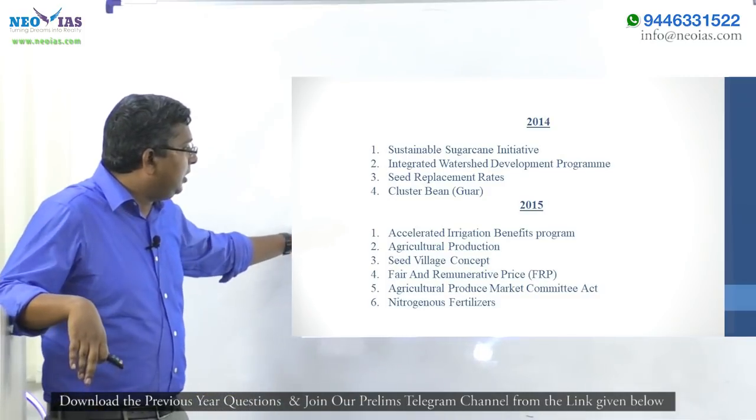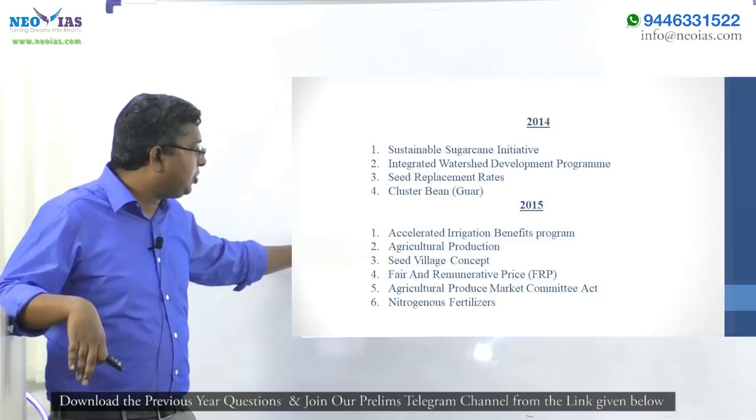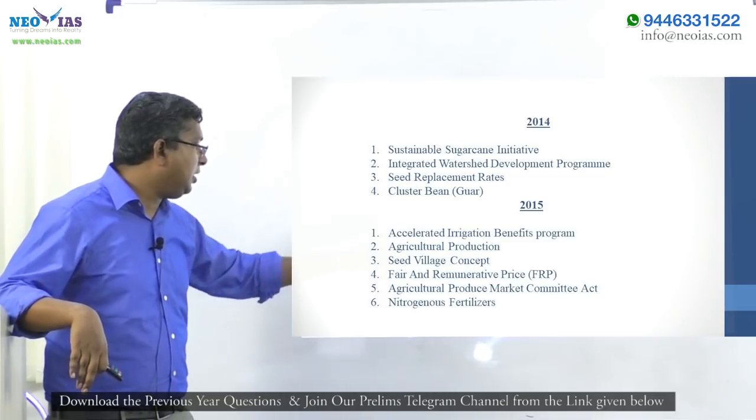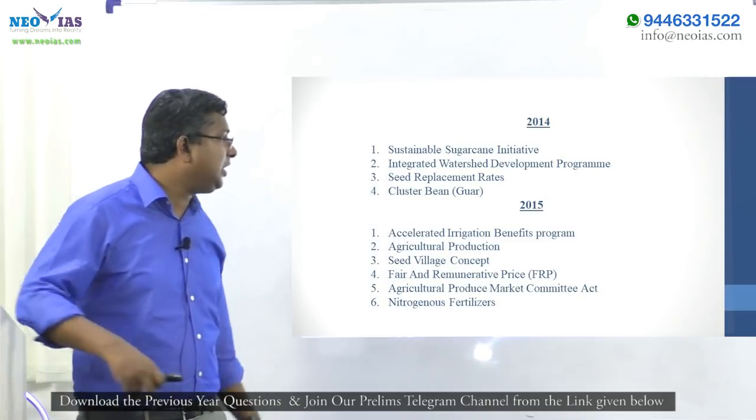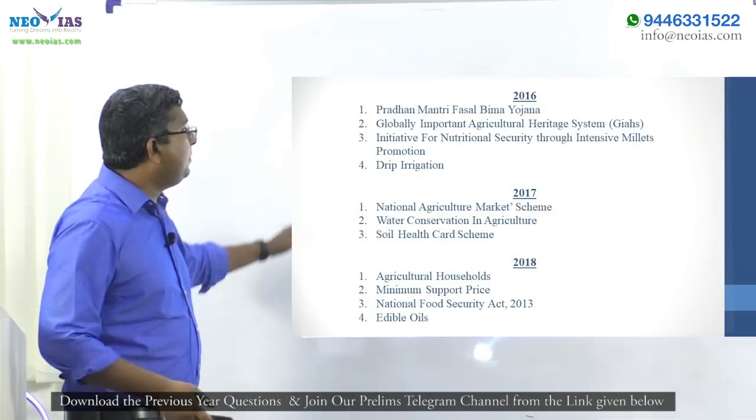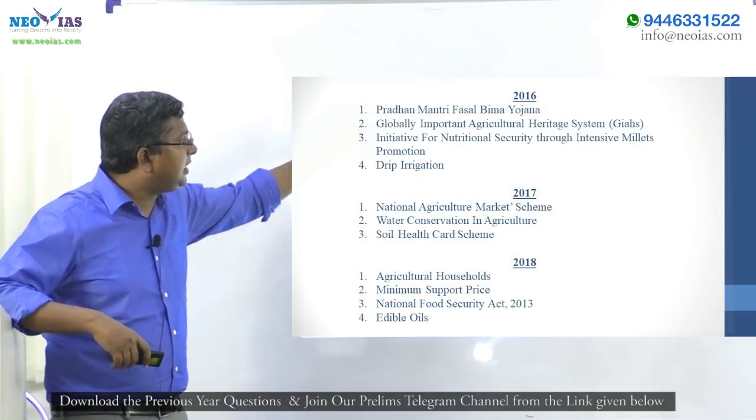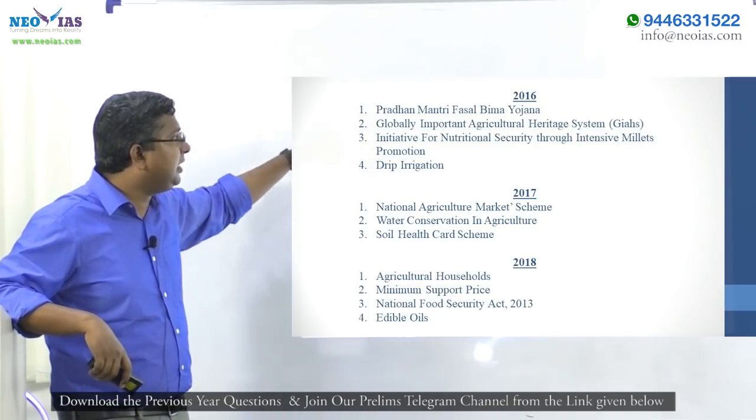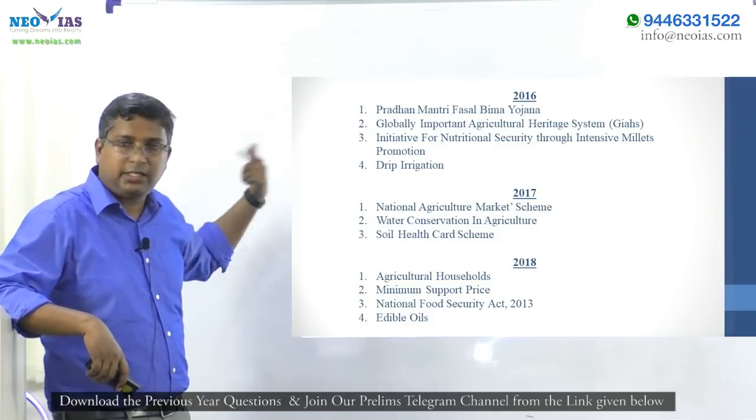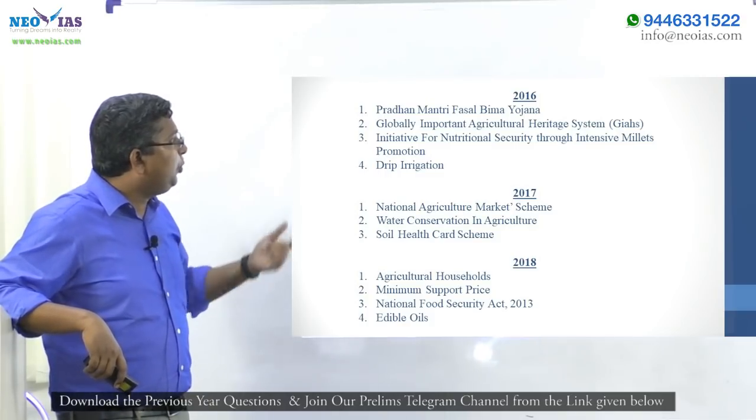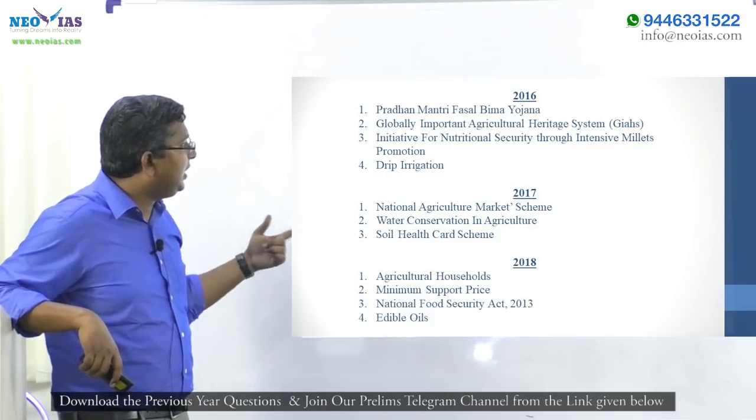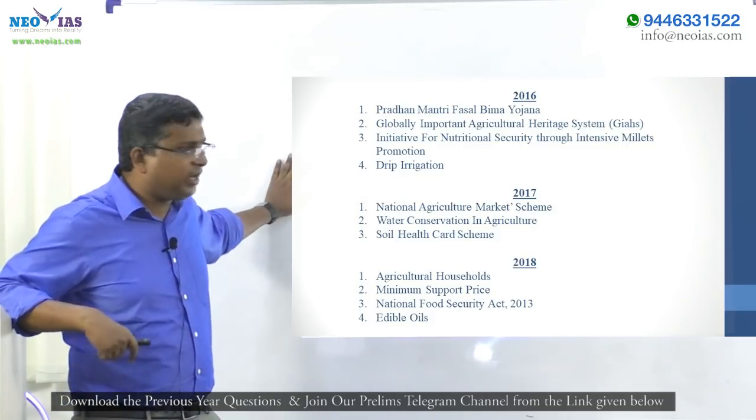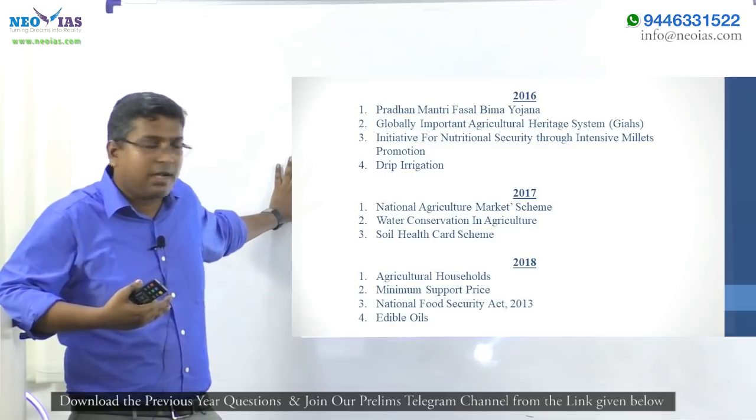Okay. Then agricultural production, seed village concept, fair and remunerative price, APMC, nitrogenous fertilizers. These were 15 questions from agriculture. Then there were schemes related with agriculture. What is the insurance scheme? That is Fasal Bima. We will study these things, I will cover them. All the government schemes I will cover under agriculture. Globally important agricultural heritage system. Then initiative for nutritional security. Then national agricultural market. You might have heard about the national agricultural market.